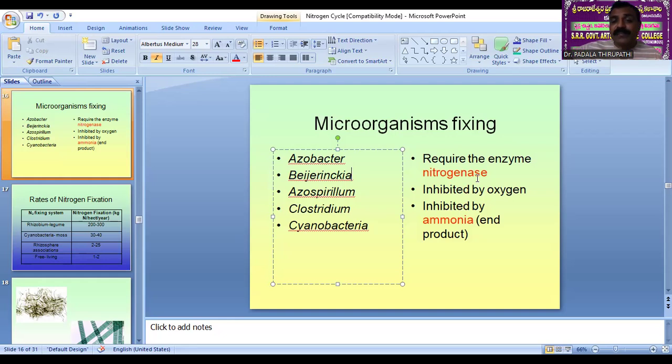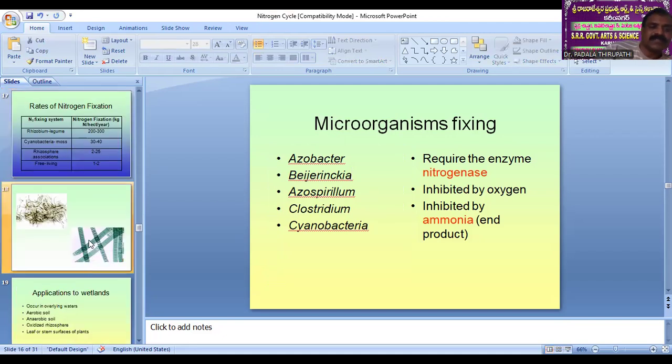So then my dear friends, remember, whenever ammonia is produced, intermediate products are generated, but the end product is always ammonia. So 2 moles of ammonia is the end product. Intermediate products are also observed. Intermediate products are generated, but the production of ammonia is the end product of this nitrogen fixation process. In this process, the nitrogenase enzyme is required, which is active only in anaerobic conditions. Otherwise it goes to sleep, as it is very sensitive to oxygen. If oxygen is present, nitrogenase is unable to become active.